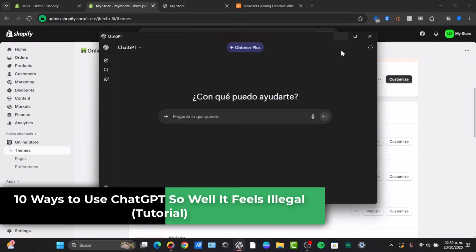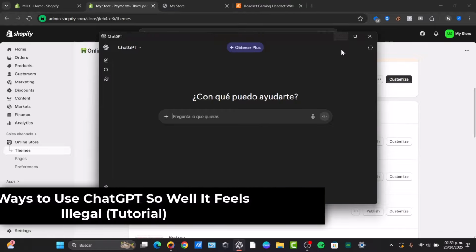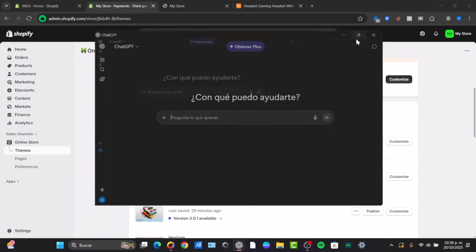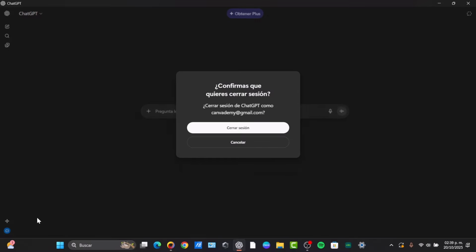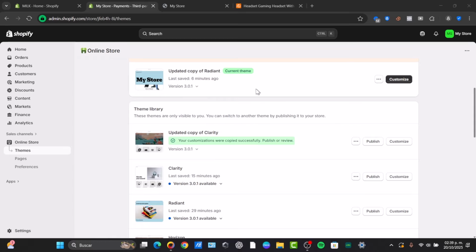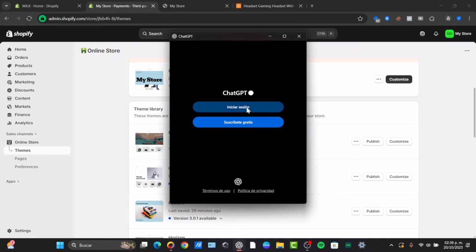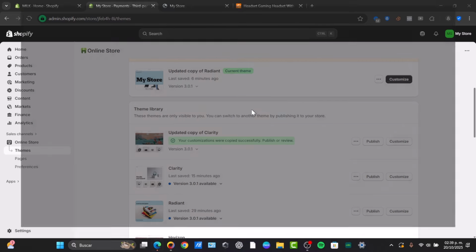Today let's check out 10 ways of how you can use ChatGPT so well it feels illegal, because truly it does really great work when it comes to generating your actual elements directly here with TechExpress. So deep field correction and reflection, there's key powerful uses, including the custom persona, the roleplay, the second brain, or the analysis. That includes the automating workflow and scheduling, things that you even didn't know so far that it